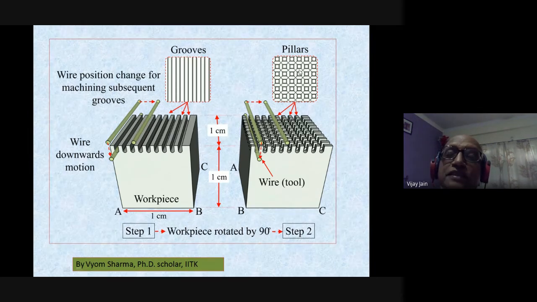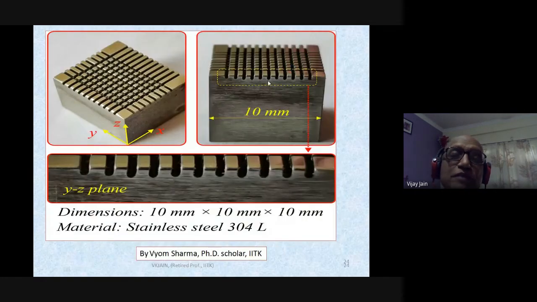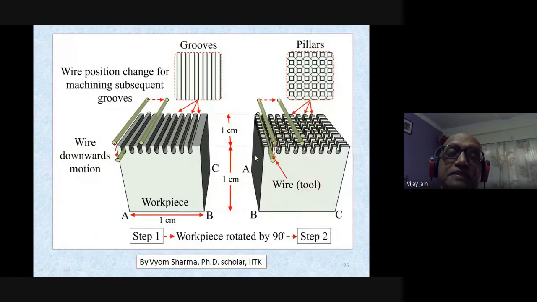You can see here the first one after this, and this is after the micropillars have been formed. You can see in a better way, these are the squares, and these are another shape, the rectangular pillars that have been formed. This is 304 stainless steel. The same thing is shown again over here.